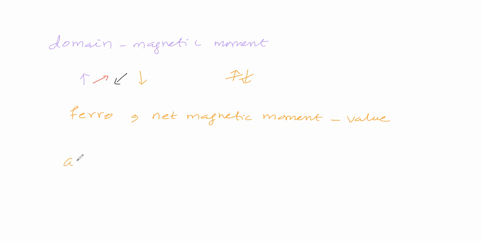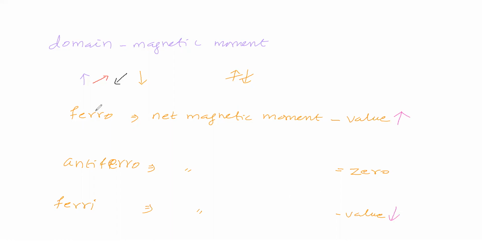In the antiferromagnetic substances, the net magnetic moment is 0. In the ferrimagnetic substances, the net magnetic moment has some value, but the magnitude is different: here it is high, here it is less.